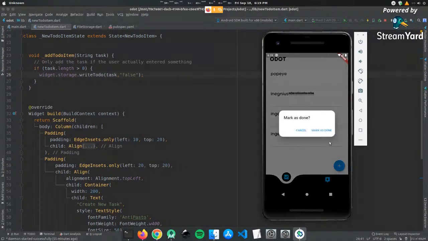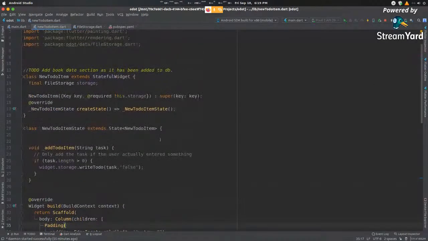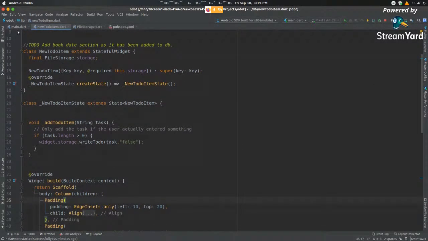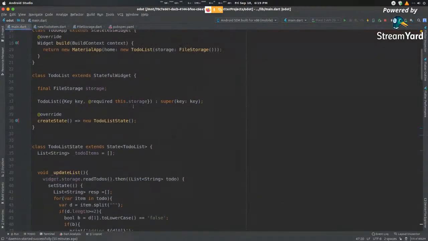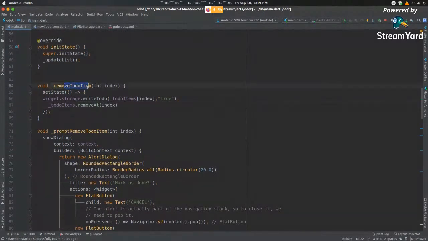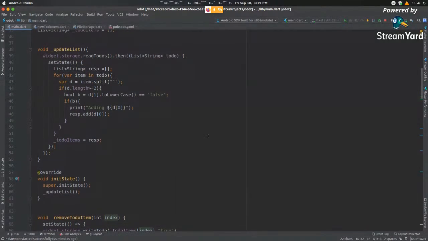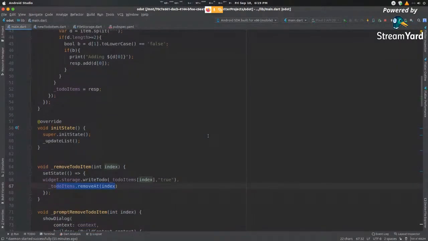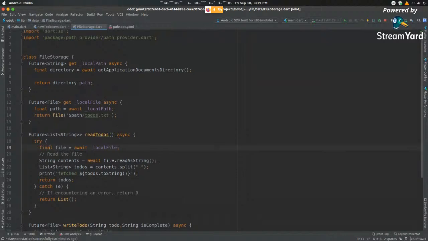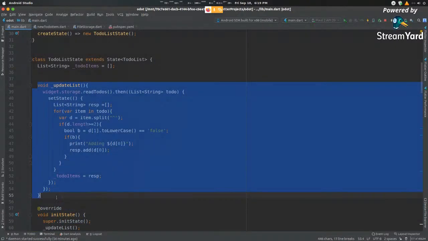Now you can see that even after I've marked this as done, it's not disappearing. It doesn't go away. That is because when we fetch it from the file, it's saved permanently. So let's go back here into our build function. You can see that when we are removing an item, we are writing it to the to-do, removing an item from our index, but the issue is that we do not get to update the entire list. We need to make sure that the list is up to date. Which list? The list from our storage, the list that we have used to store the data over here, this entire area. In order to do that, we create this function that goes by the name of update list.